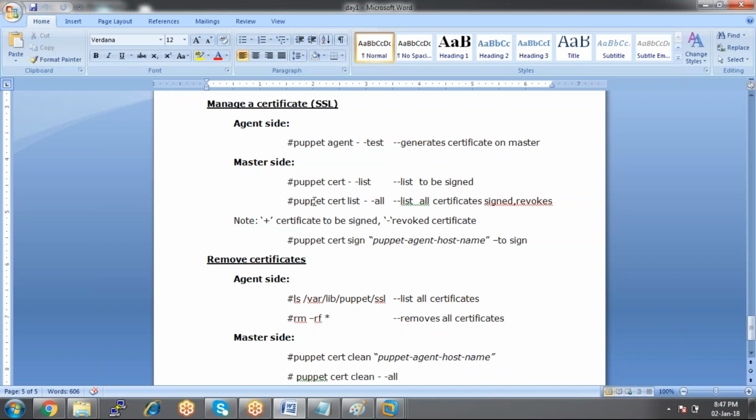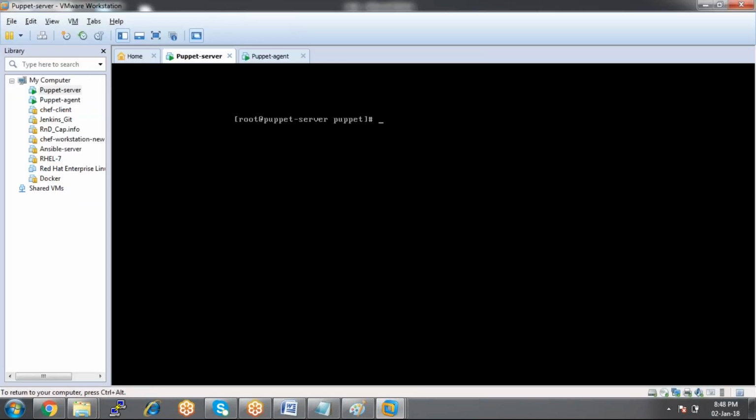Firstly, there are some commands we'll go through. puppet cert --list gives you the list of certificates to be signed. The server may have multiple client machines, and it has to check which certificates are not yet signed by the master.